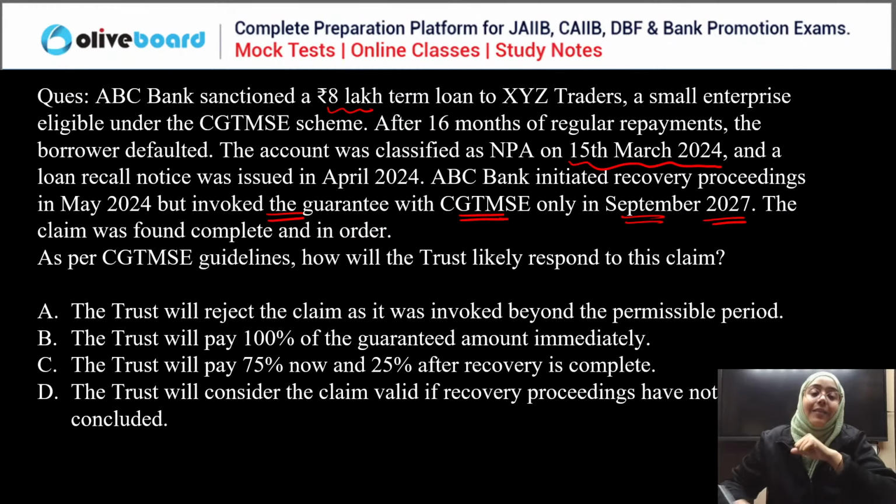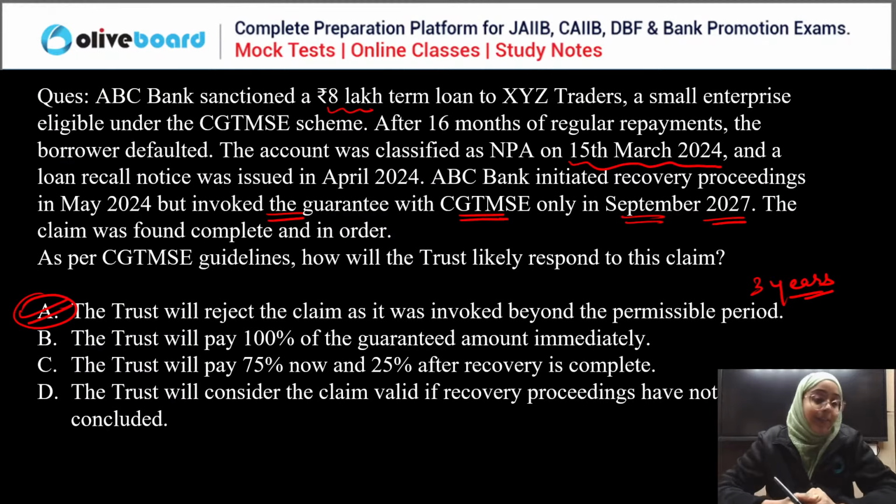Now in this case the trust will reject the claim as it is invoked beyond the permissible period of 3 years. So the correct answer is A. Only Sneha is correct here. Okay, so A is the correct answer. Done? Yes or no, everyone? If you have any doubt, please ask. If you don't have any doubt, give me a thumbs up.